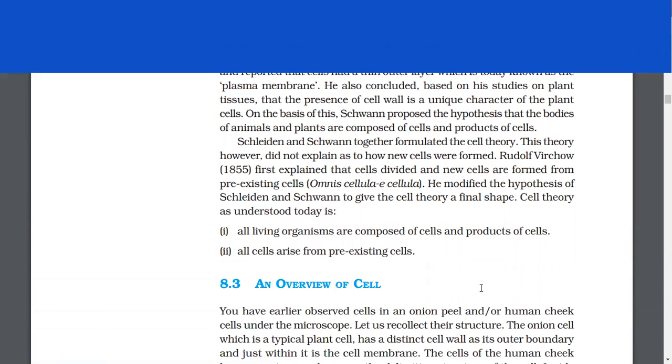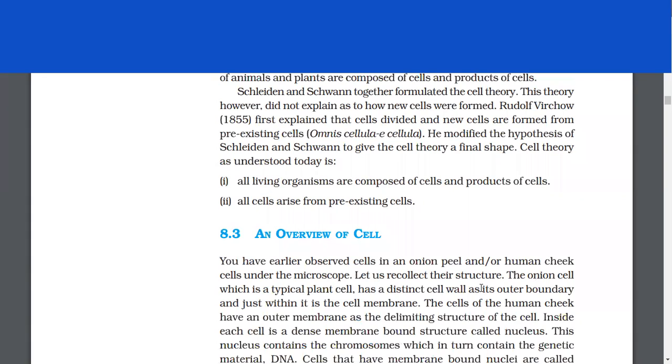of the plant cells. On the basis of this, Schwann proposed the hypothesis that the bodies of animals and plants are composed of cells and products of cells. Schleiden and Schwann together formulated the cell theory. This theory, however, did not explain as to how new cells were formed. Rudolf Virchow first explained that cells divided and new cells are formed from pre-existing cells, omnis cellula e cellula. He modified the hypothesis of Schleiden and Schwann to give the cell theory a final shape.